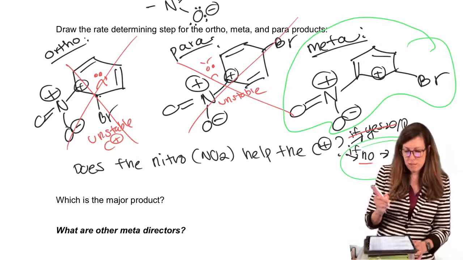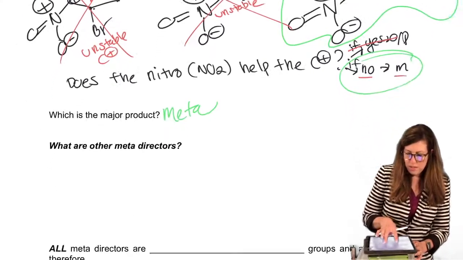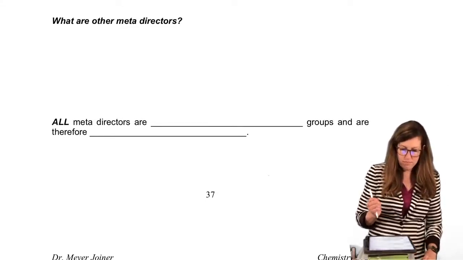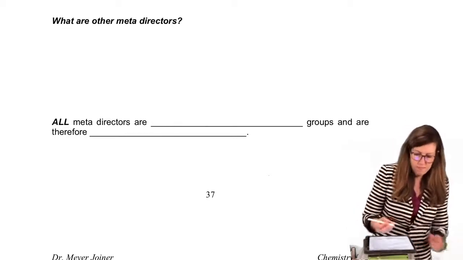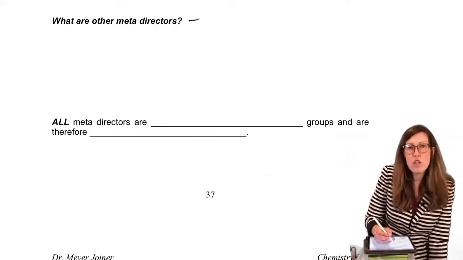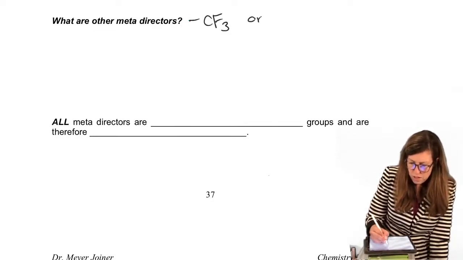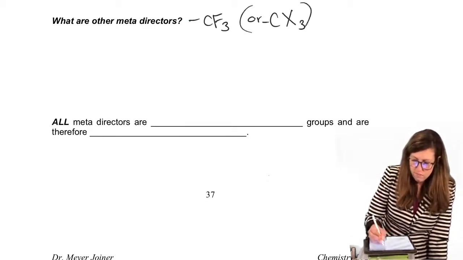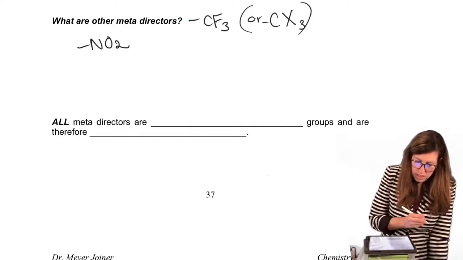Okay, so when we have the summary, when we have electron withdrawing groups, we will have the meta product only. Other meta directors to watch out for. There's a lot, actually. Let's throw them in here. We have anything that you've ever learned was an electron withdrawing group in the past. So I know these have come up. It doesn't have to be fluorine. That's a popular one. It could be other halogens like CBr3, right, or CCl3. Nitro, since we've already covered that.